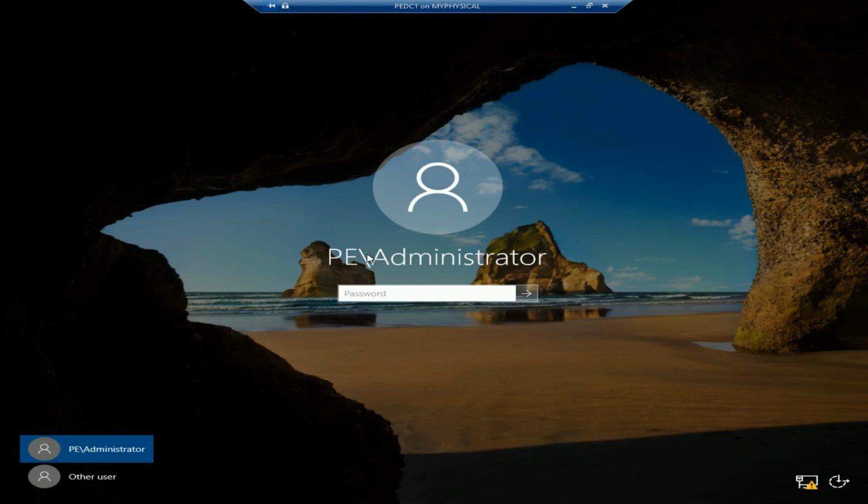So now we are able to know that this is a domain or Active Directory. We have our domain ready. Let's enter with our credentials.